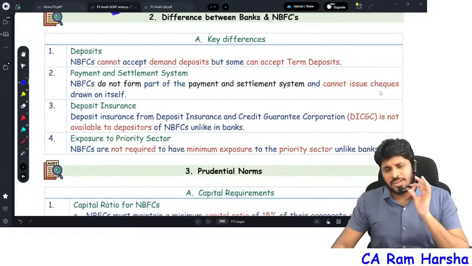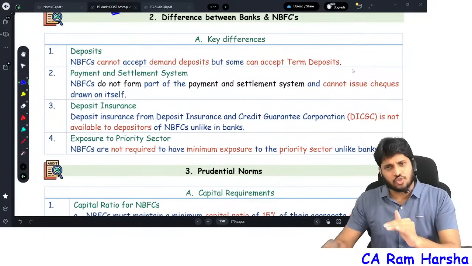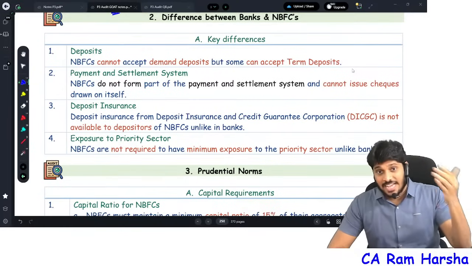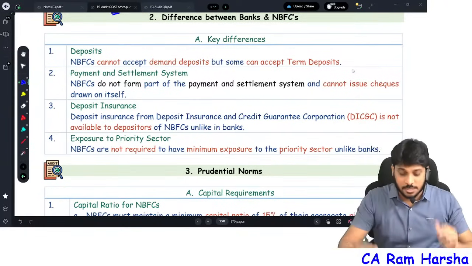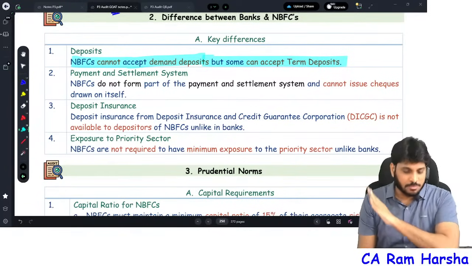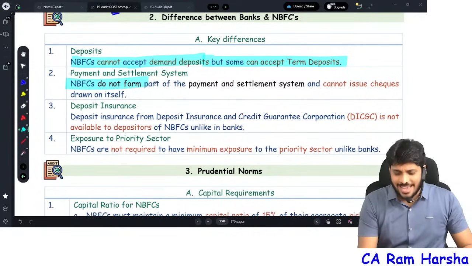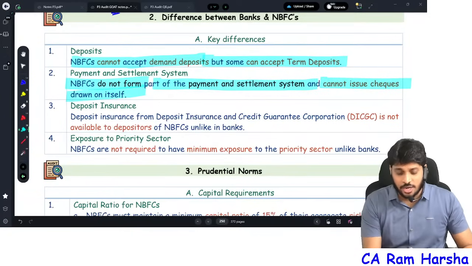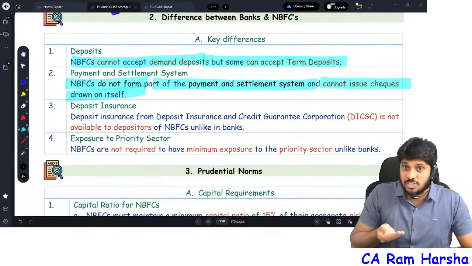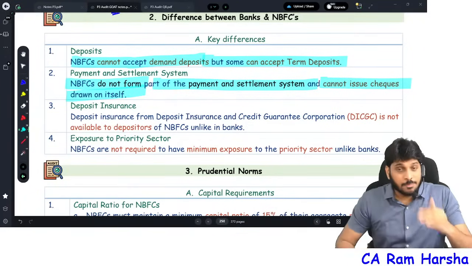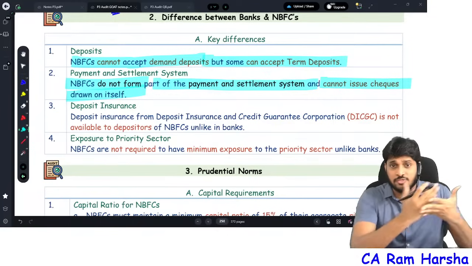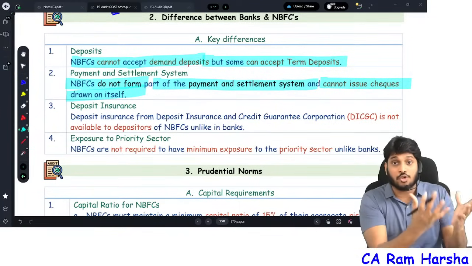What is the difference between NBFC and a bank? NBFC is also doing financial activity, and a bank is also doing financial activity, but banks can accept demand deposits. NBFC cannot accept demand deposits, but can accept term deposits. NBFCs cannot have a payment and settlement system and cannot issue checks drawn on itself. For example, when I open a bank account, I will be given a checkbook. If I have a term deposit or fixed deposit with an NBFC, can they give a checkbook to me? No, they can't, because NBFC cannot do payment and settlement.